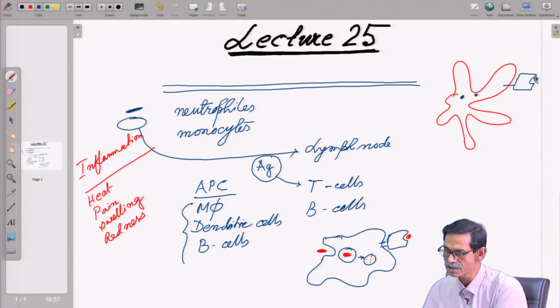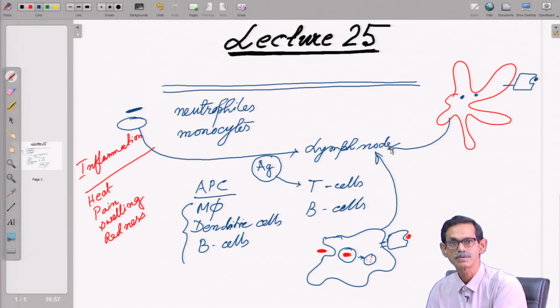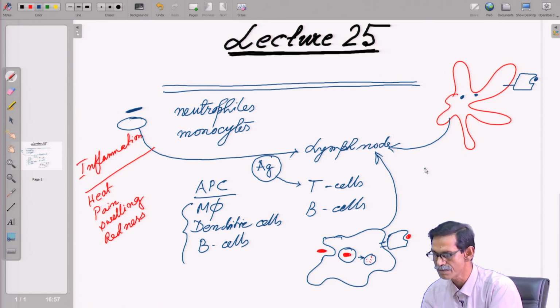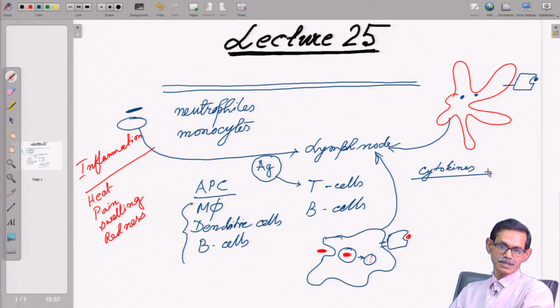Okay. Both these dendritic cells and macrophages go to the lymph node. What are they going to do? They are going to release a lot of cytokines.